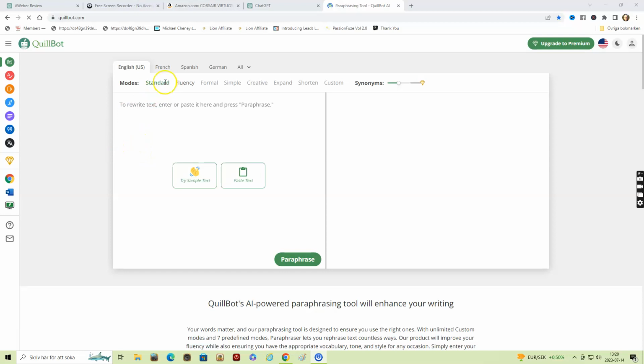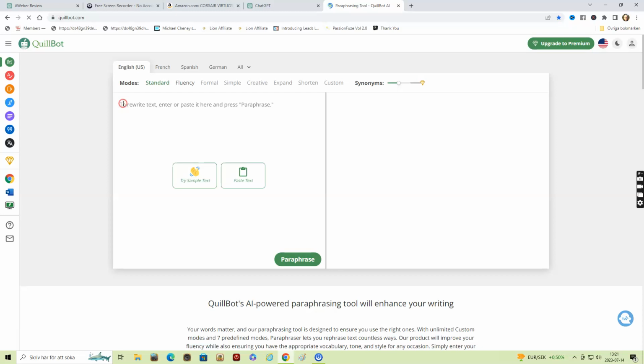As a free member, you can choose to have a standard version of the text or fluency. I would recommend that you choose fluency, because that way the generated text will look more like a human being wrote it. But sometimes you may still need to edit the text and enter some words to make it more like a human has written it. But that doesn't take a long time.